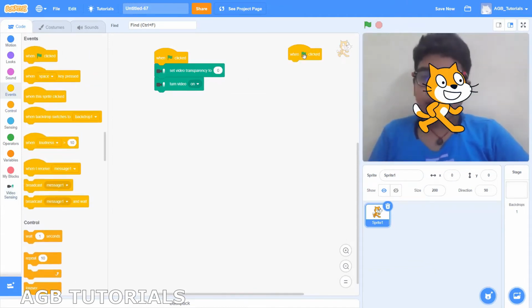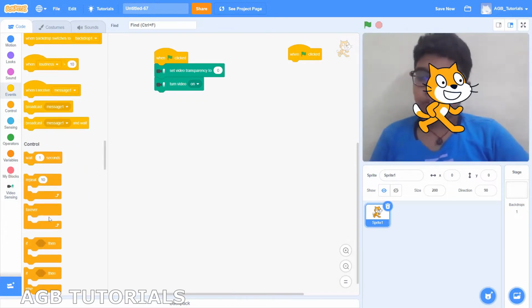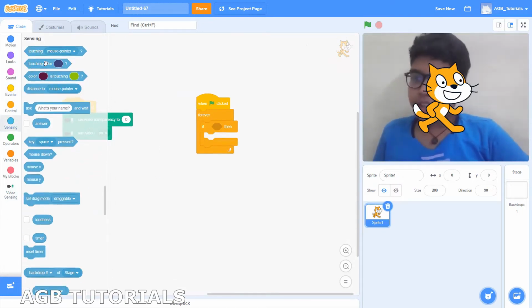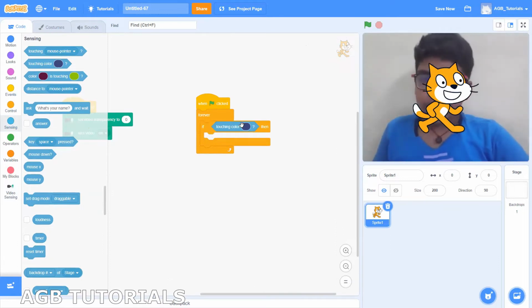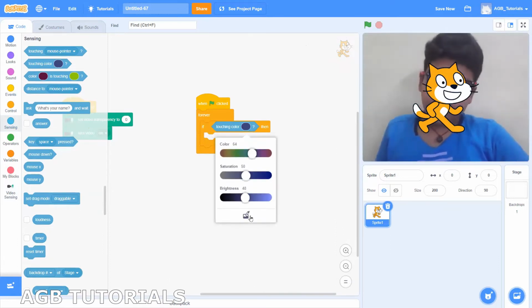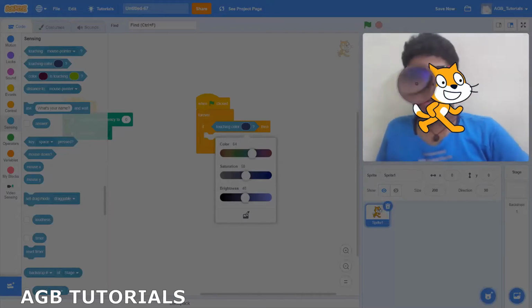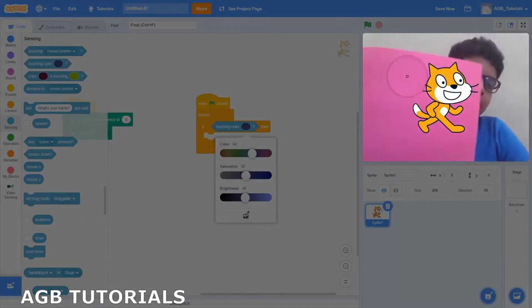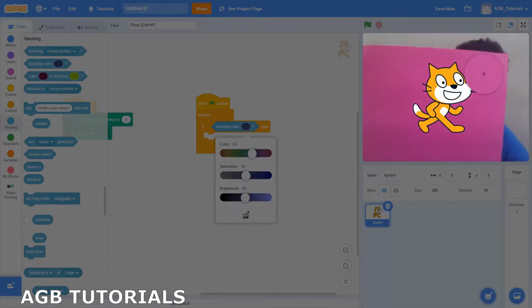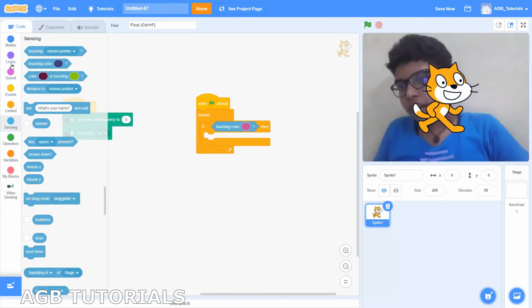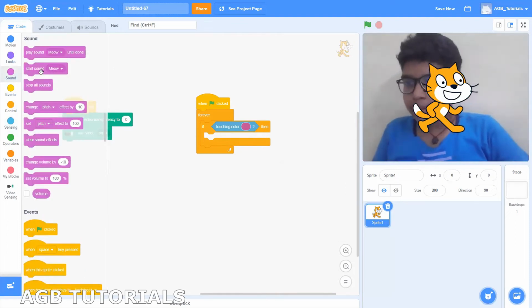Get the when green flag is clicked, get the forever loop, then get an if statement, then go to sensing, get a touching color. So here, check the color picker tool and here you can select the color in the background. Now I'm going to take pink, and here if I just click a color from this side, it detects it. And for now, let's just make it say meow.